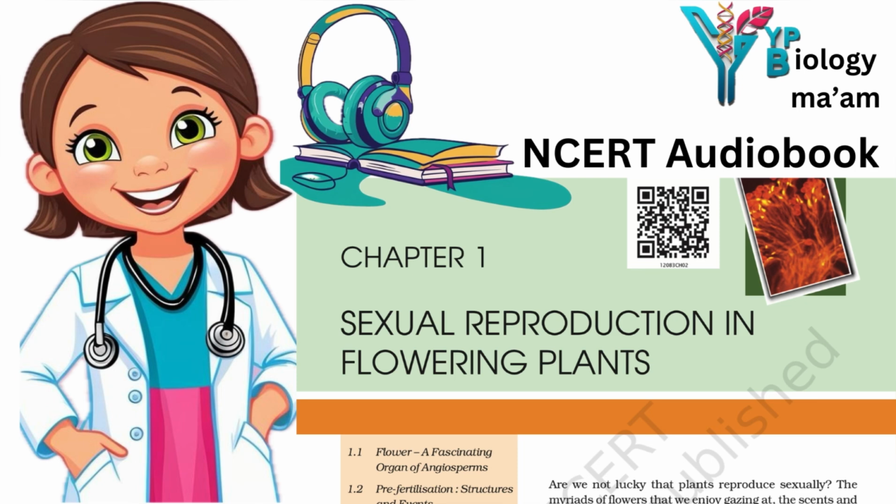All flowering plants show sexual reproduction. A look at the diversity of structures of the inflorescences, flowers and floral parts shows an amazing range of adaptations to ensure formation of the end products of sexual reproduction, the fruits and seeds. In this chapter, let us understand the morphology, structure and the process of sexual reproduction in flowering plants, that is angiosperms.